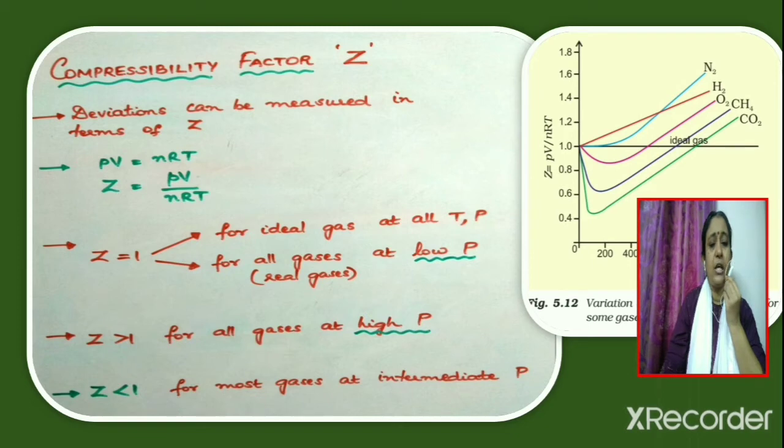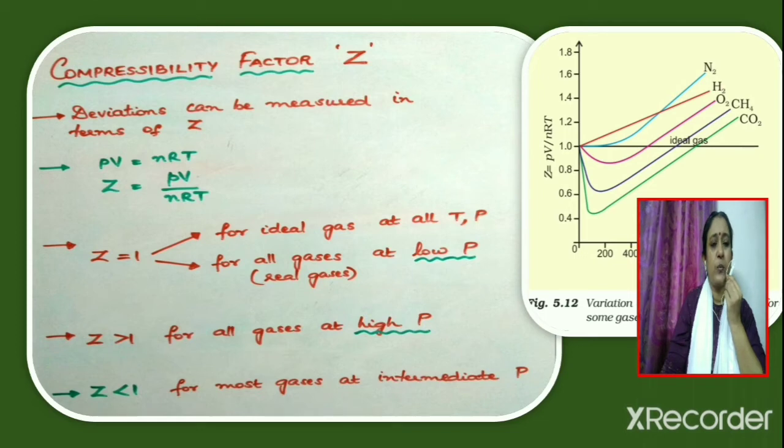But Z will be equal to 1 for real gases only at low pressures. This can be seen from the graph which is given. Z will be equal to 1 for an ideal gas at all conditions of temperature and pressure.